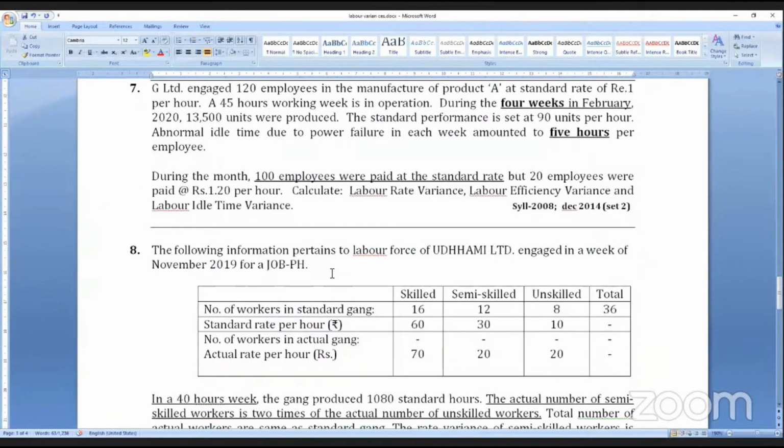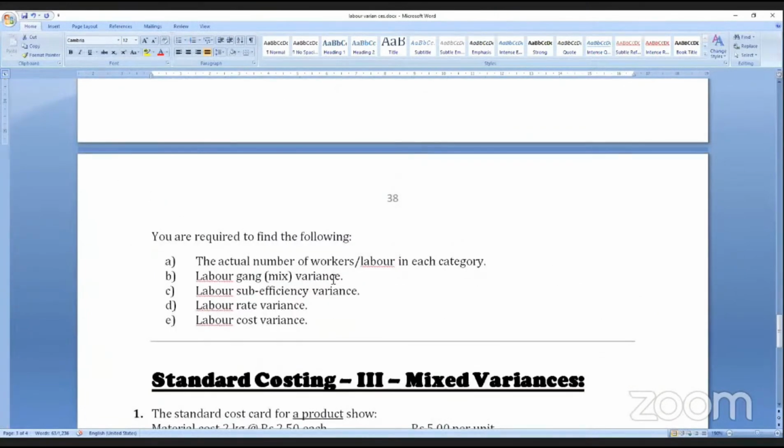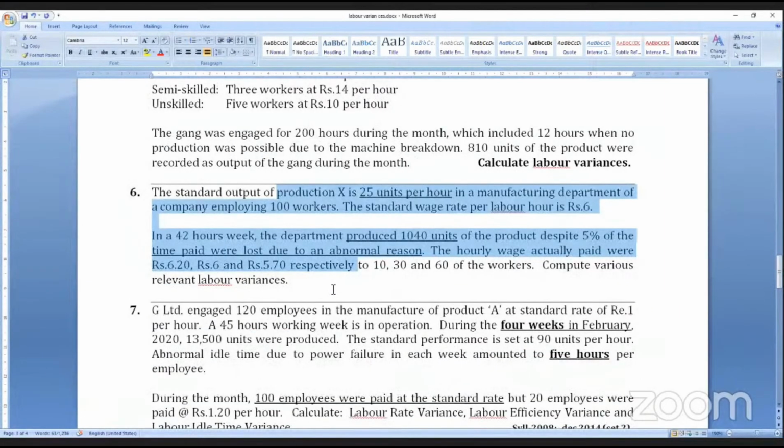Sir, in the sixth sum, they produce 25 units in 100 hours, no sir? Correct. So how many workers are there? We have to proportion the time according to the workers, sir. Let's see, listen, 1 minute. The standard output of production X is 25 units per hour. Okay, 25 units per hour.